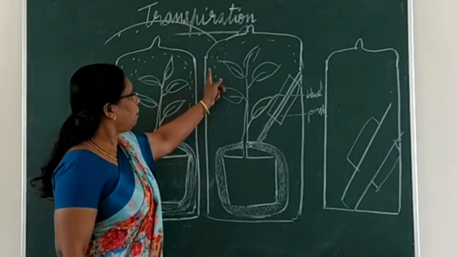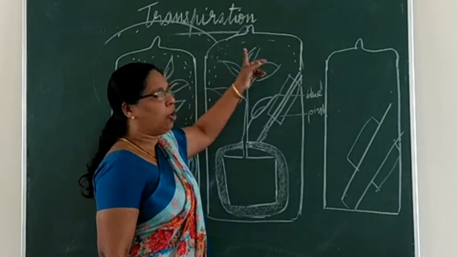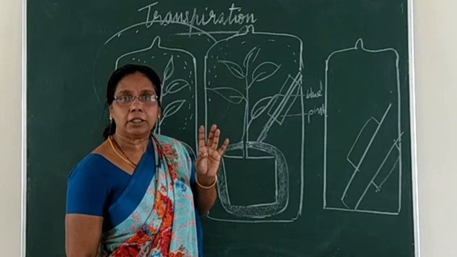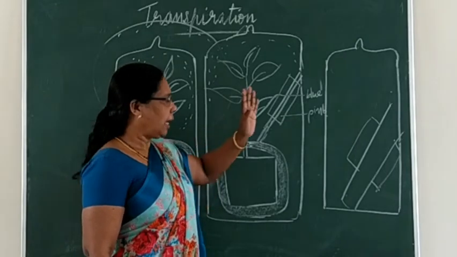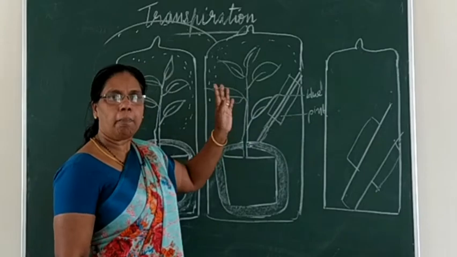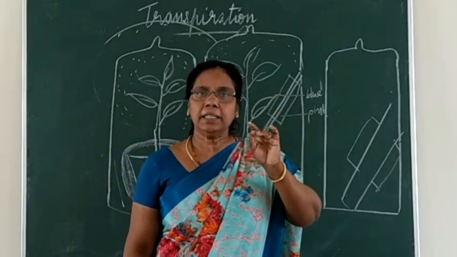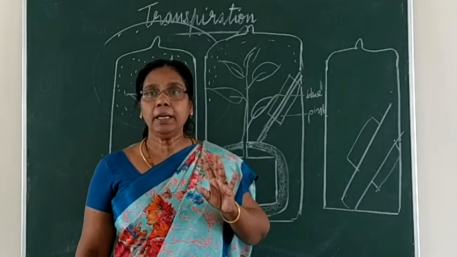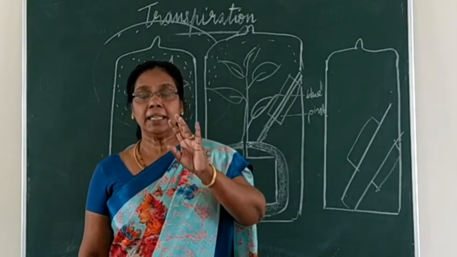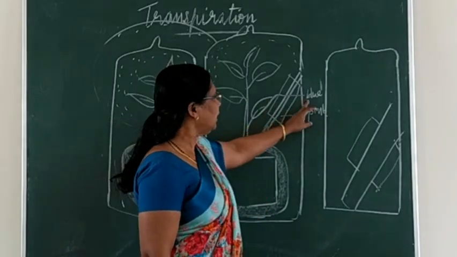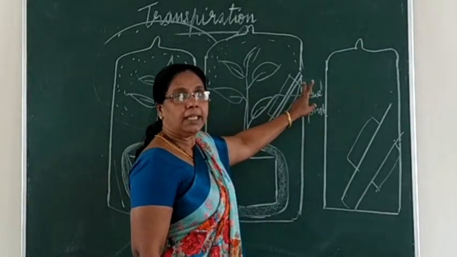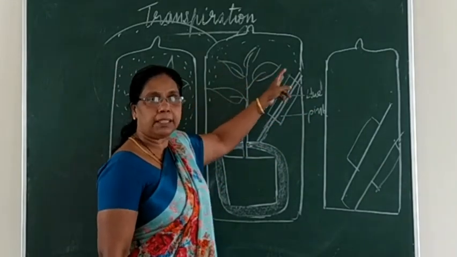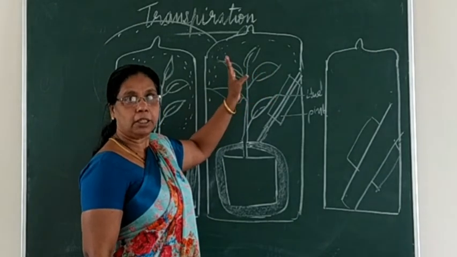Yes, the droplets we see on the sides of this bell jar are nothing but water. I already told you in the beginning, cobalt chloride paper has the capacity to change from blue to pink color. So, here you can see that it first was blue, and that is changing into pink color, showing that these droplets are nothing but water.